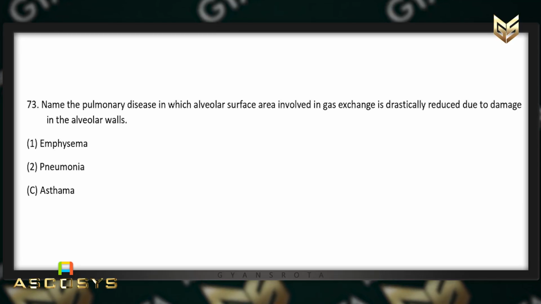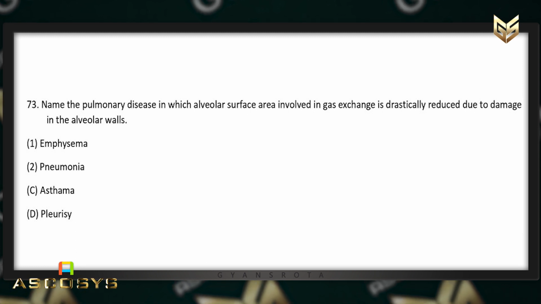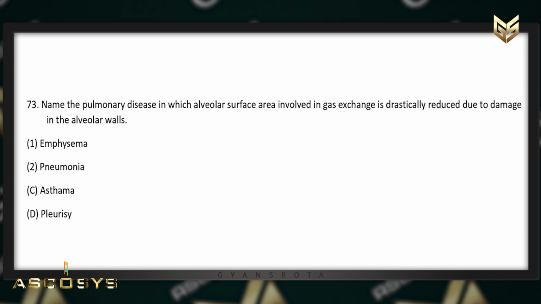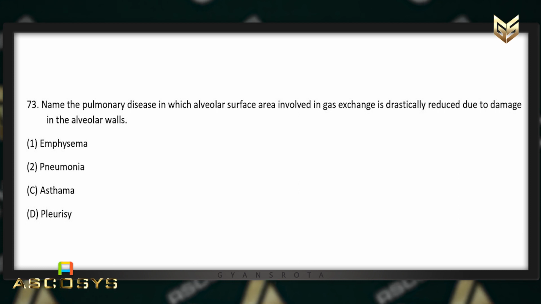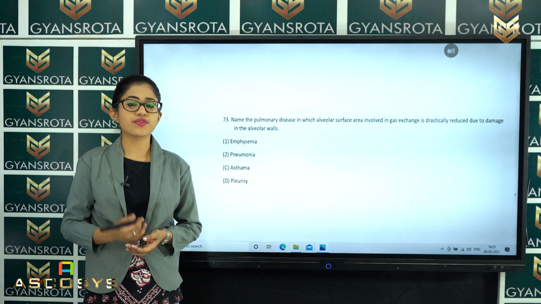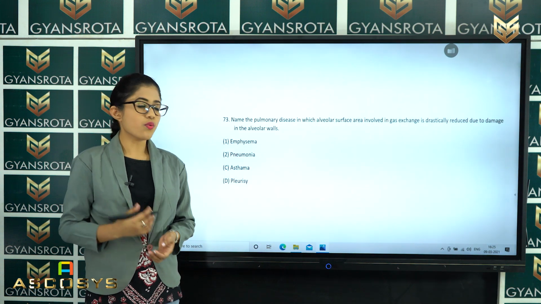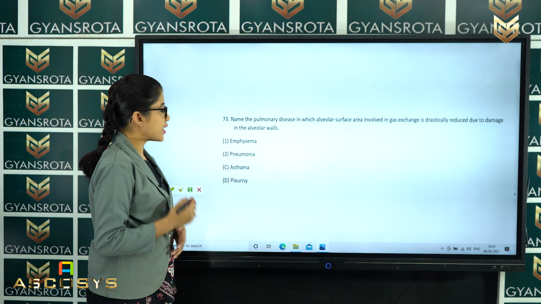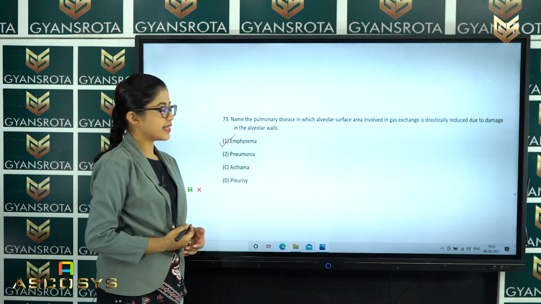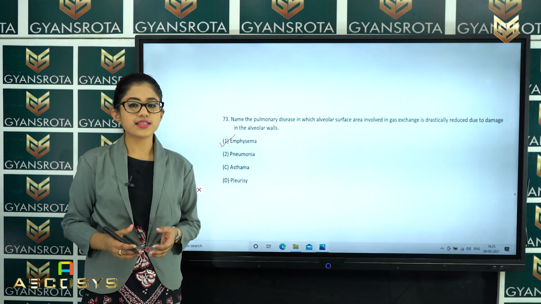Name the pulmonary disease in which the alveolar surface area involved in gas exchange is drastically reduced due to damage in the alveolar walls. Emphysema, pneumonia, asthma, or pleurisy. We have talked in the chapter Breathing and Exchange of Gases about the disorders which take place because of the respiratory system. So, which among them is the correct answer? The correct option is option number 1, that is emphysema. So, this is the correct answer for this question. Now, let us see the next question.